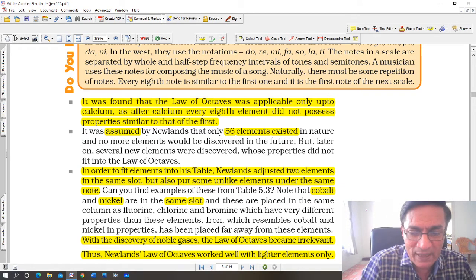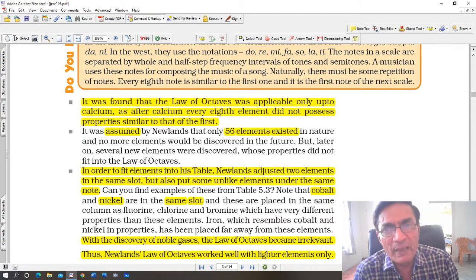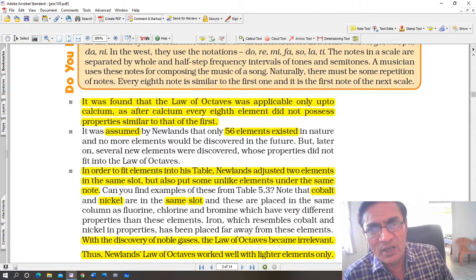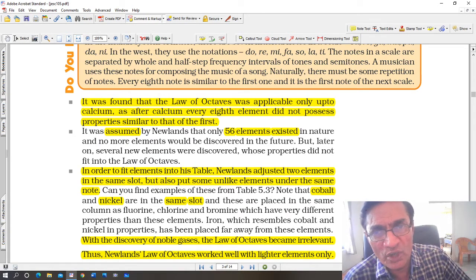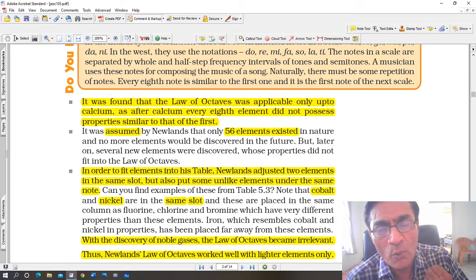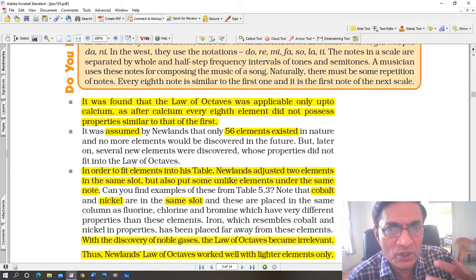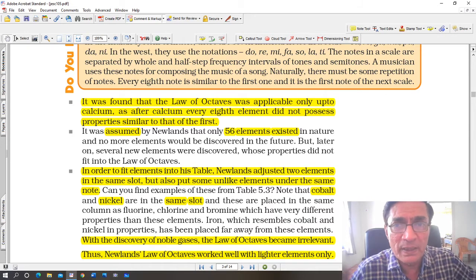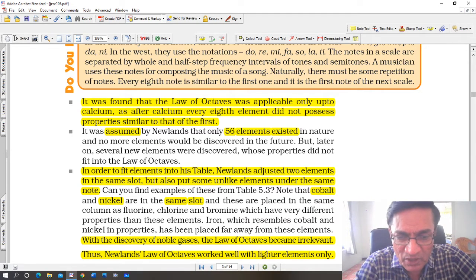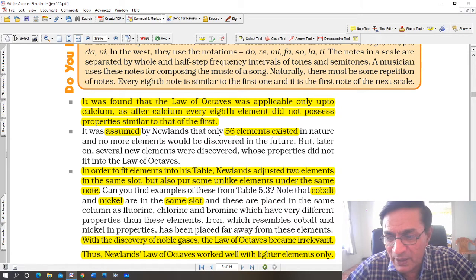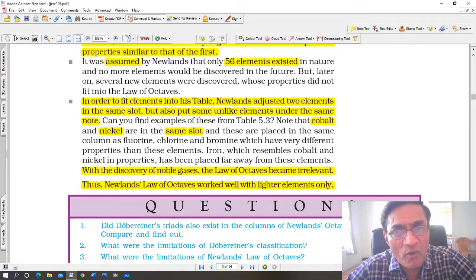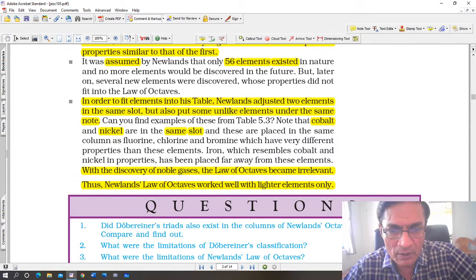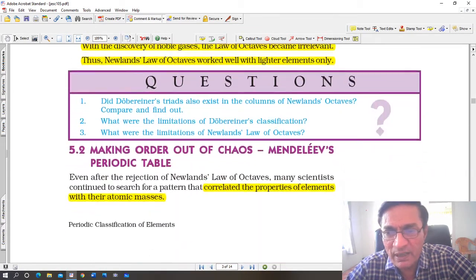With the discovery of noble gases, the law of octaves became irrelevant. Now, the noble gases, helium, neon, argon, krypton, xenon, radon, these are inactive, or what are called noble gases, and they are put in group 0, the last group, group 18 of the periodic table. But when these elements were discovered in the early part of the 20th century, Newland's law of octaves became completely irrelevant. Thus Newland's law of octaves worked well with lighter elements only, but with the heavier elements, it began to fall apart.